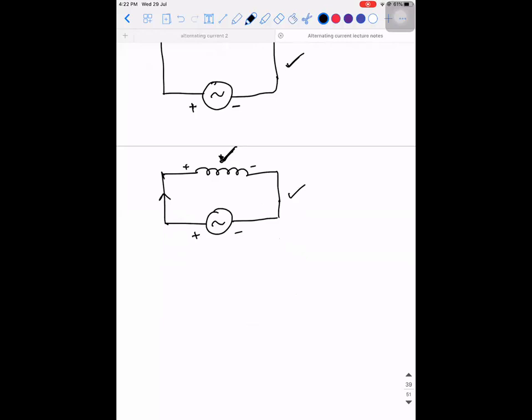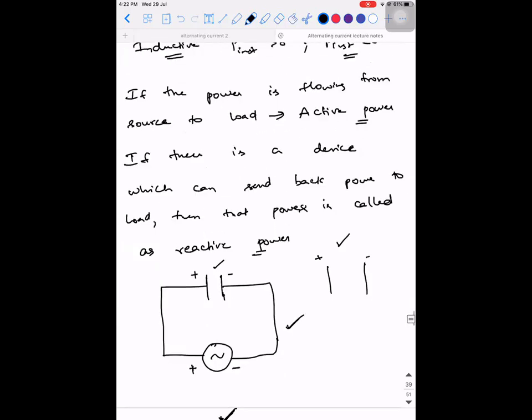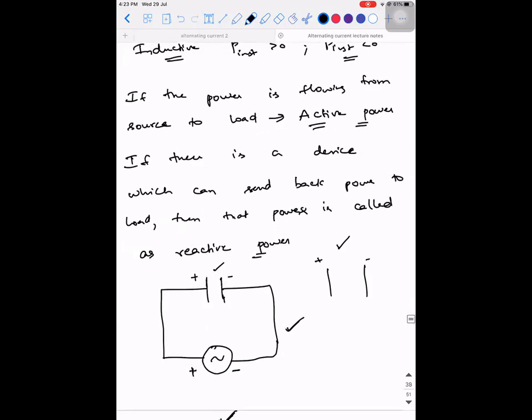This is actually a tough concept, but I'm trying to put it, and I will try to simulate it at some point. But you're able to get some picture out of it. You're able to visualize what lagging and leading mean. Okay. So did you guys understand what you mean by active?